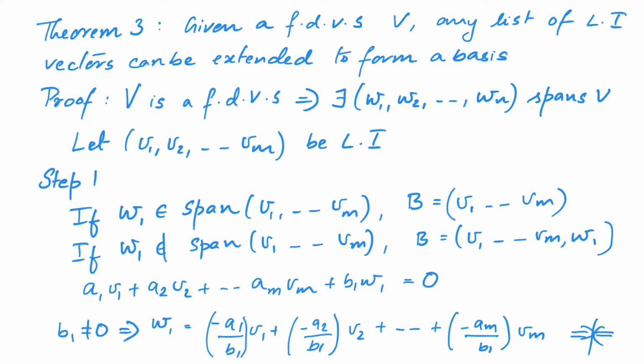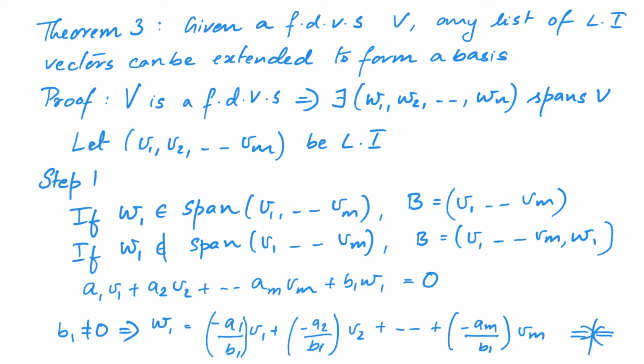Thus, we understand that if we follow this procedure, that means if we take a list of linearly independent vectors and add another vector that does not belong to the span, then the new list is also going to be linearly independent. And we are going to continue this process. In other words, we will check whether w2 belongs to the span of B, which is the current list of vectors. If it belongs to the span, then we will not add w2. Otherwise, we will add w2. Then we will go to w3 and so on.